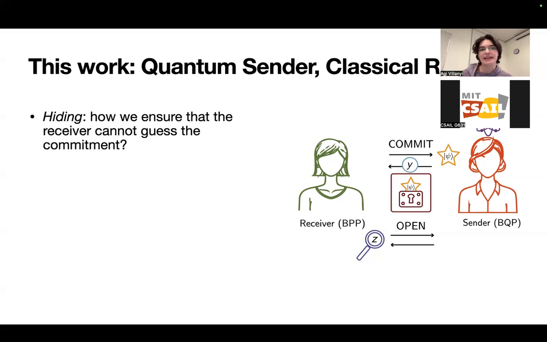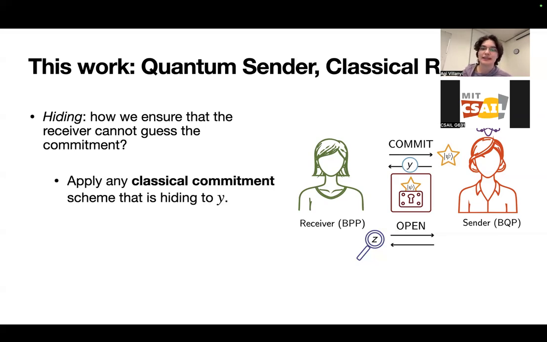Okay, and then finally, hiding. So how do we make sure that the receiver cannot guess the commitment? Well, this one's actually quite easy, because we can just apply any classical commitment scheme that is hiding to the commitment string Y. And because the sender's measurements are random in the case where it is an honest sender, it'll always be kind of implicitly hidden from the receiver.